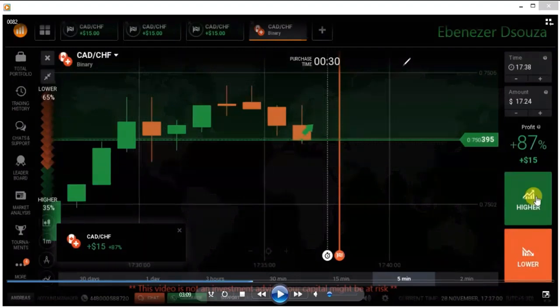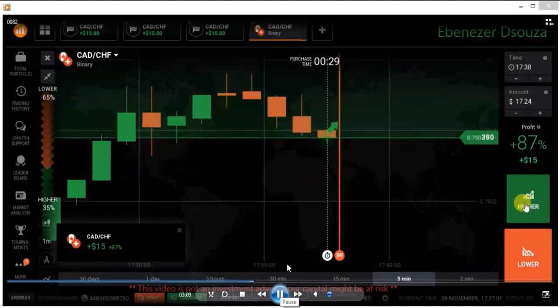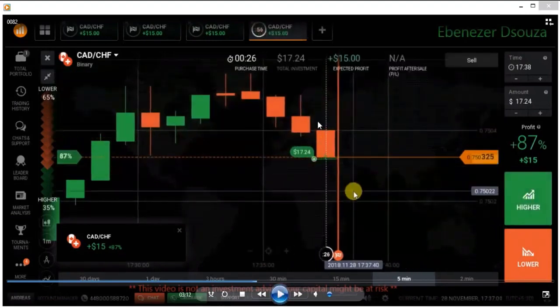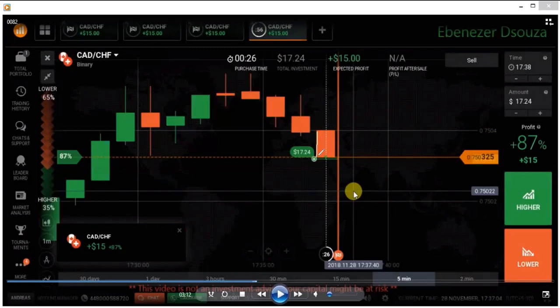So we can place here a call option instead of a put option because of, okay, just wait. Okay, I didn't see this. Okay, you can see a seller's entry, a strong seller's entry. I placed here a call option because of this fast momentum of the market. I placed here a call option.